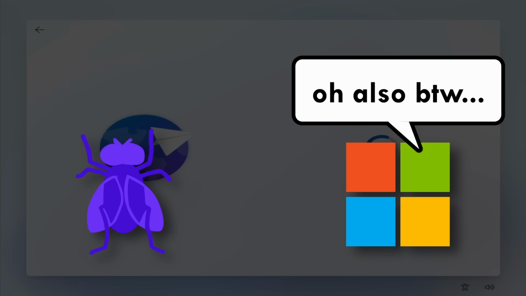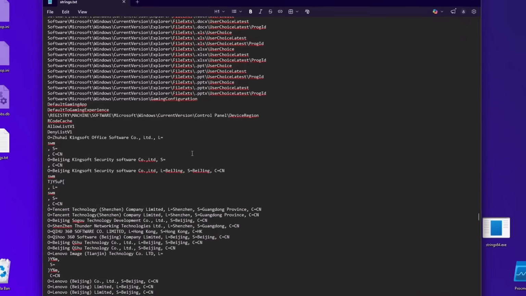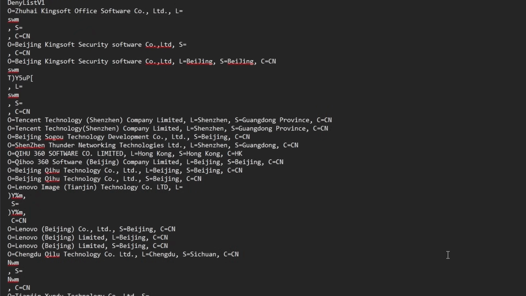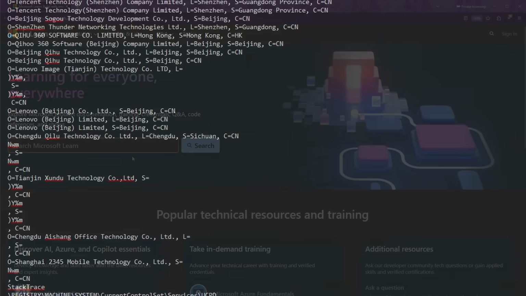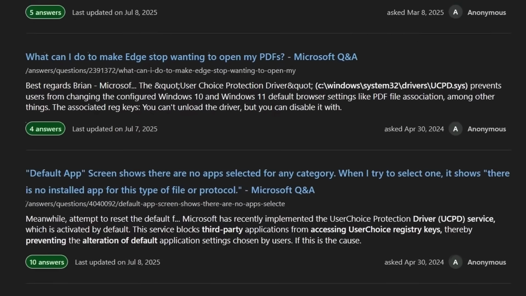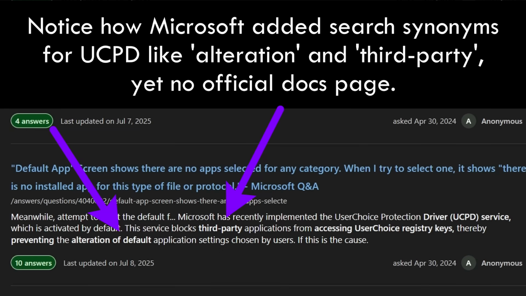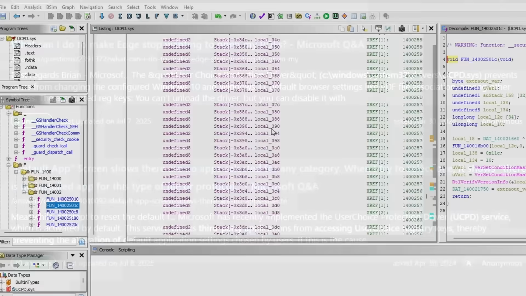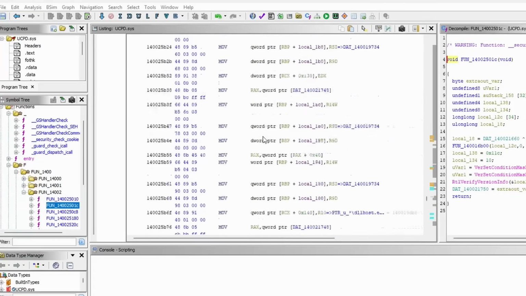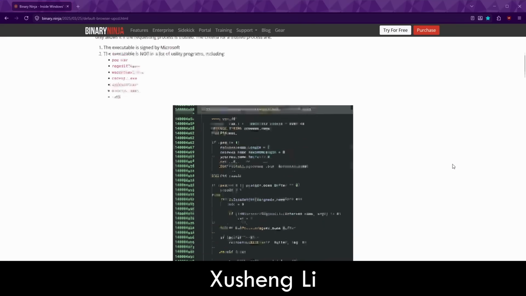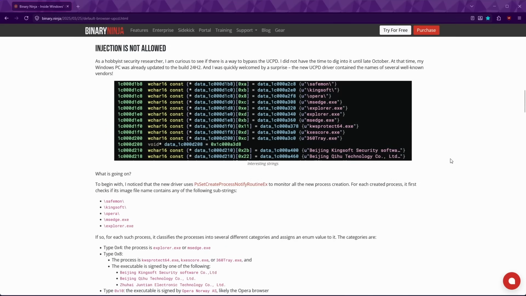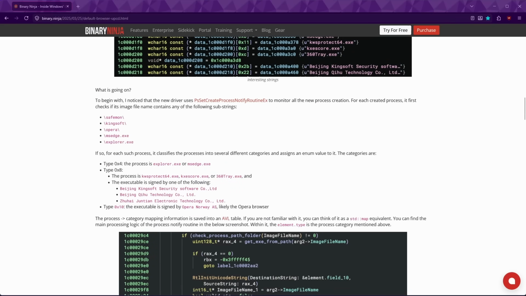But hold on, it gets even sketchier. Scrolling through the strings, we notice a bunch of mostly Chinese certificate names, as well as names of Chinese browsers sprinkled in between these other things. What's up with those? Microsoft gave us no official documentation on this driver, not even an info that it exists. So at this point, all we could do is guess. Thankfully, people far better skilled than me have had a look and figured out what exactly is happening. A man named Shusheng Li made a wonderful blog article about this, you can find it in the description. Here's what he found in short.